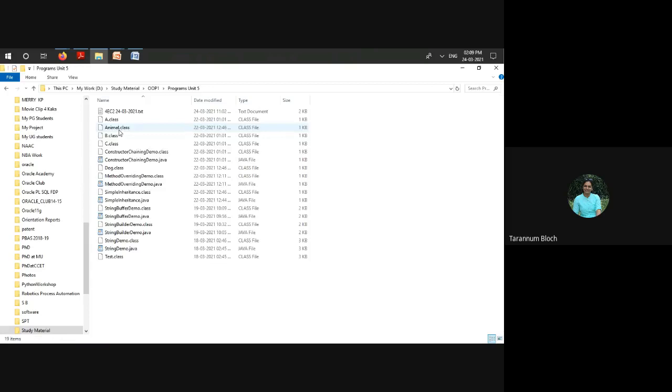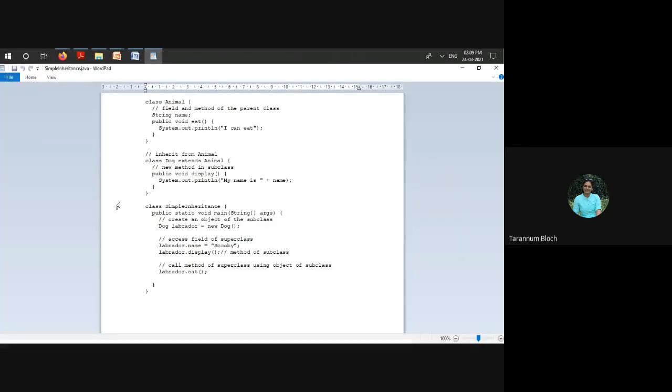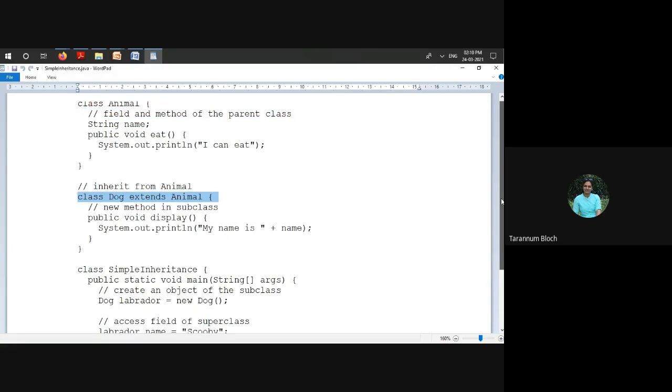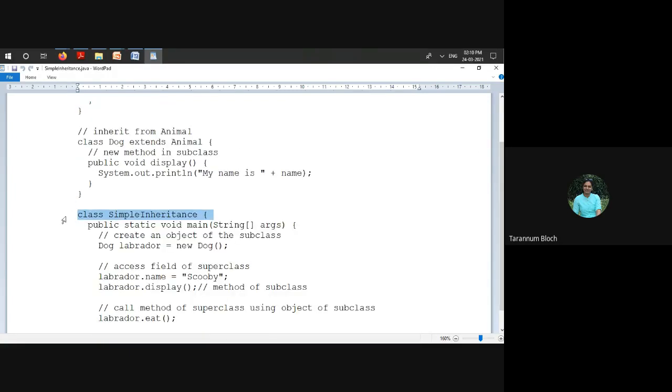Just a second, we have seen one class Animal, right? One more thing I wanted to show you is here. What was the class name? SimpleInheritance.java. Can you see this? This is SimpleInheritance.java. So Animal is the superclass and Dog is the subclass, and SimpleInheritance is the driver class.